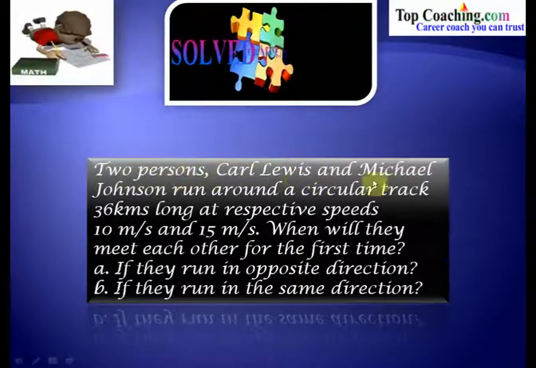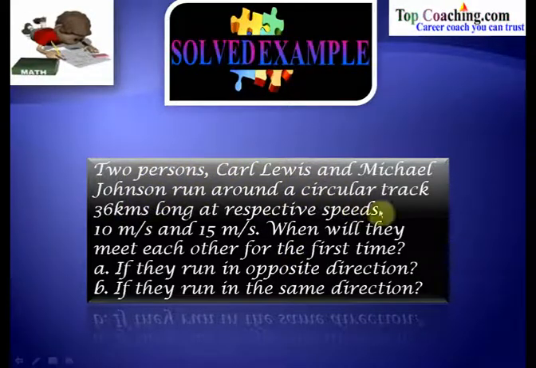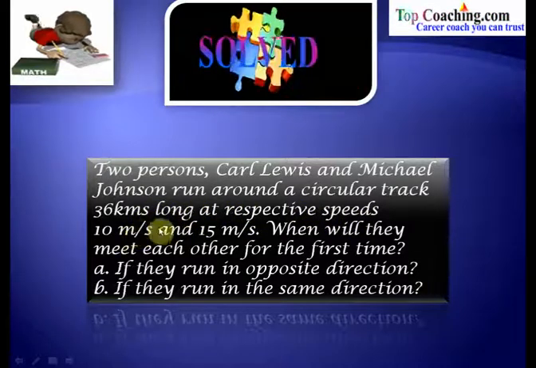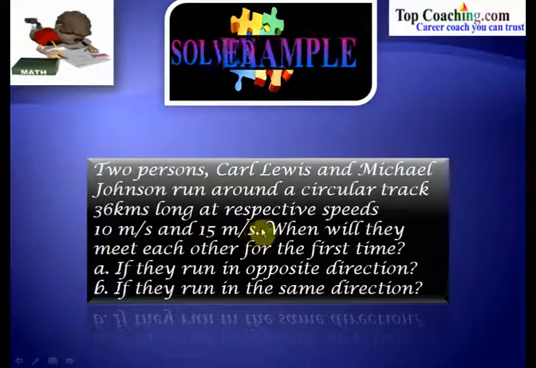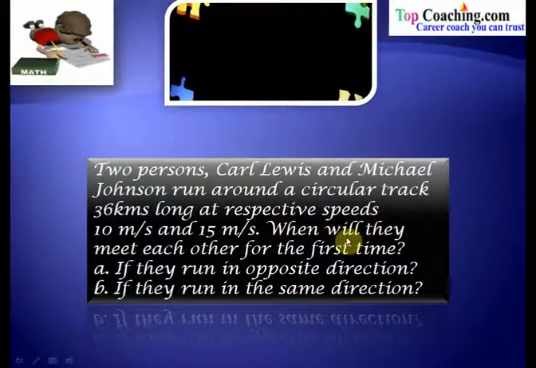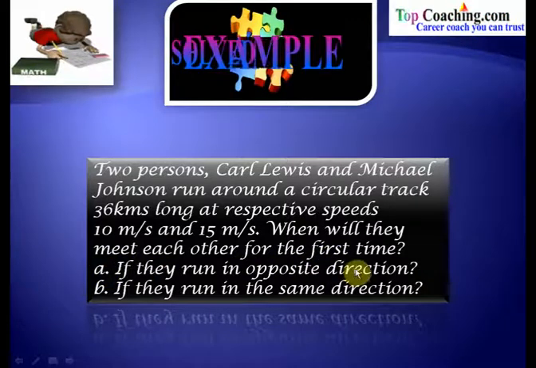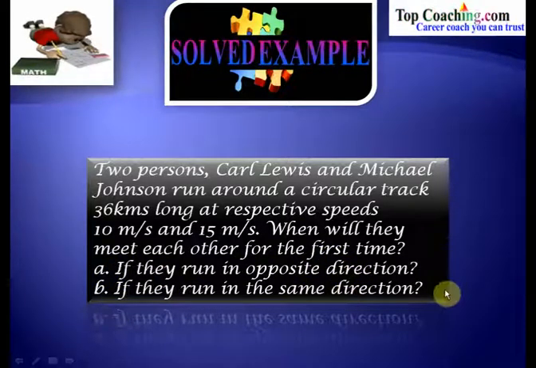Two persons, Carl Lewis and Michael Johnson, run around a circular track 36 kilometers long at respective speeds of 10 meters per second and 15 meters per second. The question is, when will they meet each other for the first time, if they run in the opposite direction and if they run in the same direction?